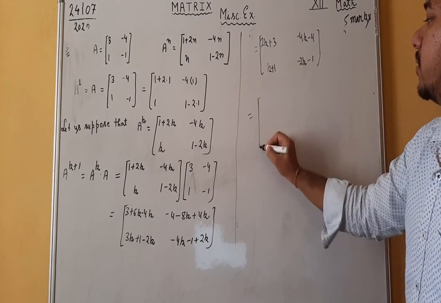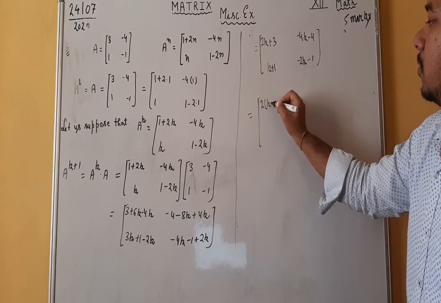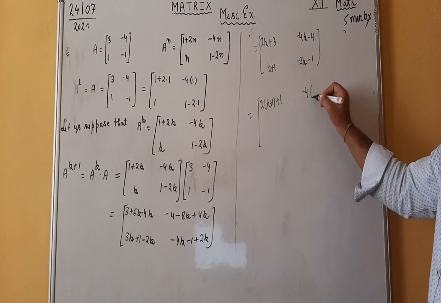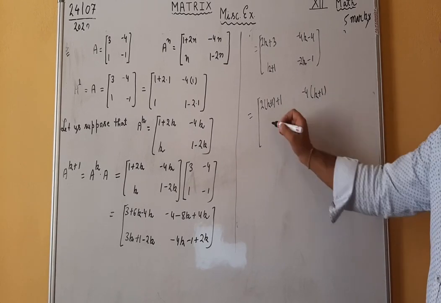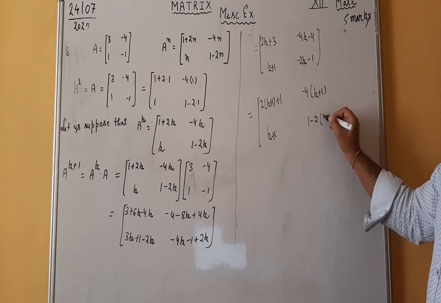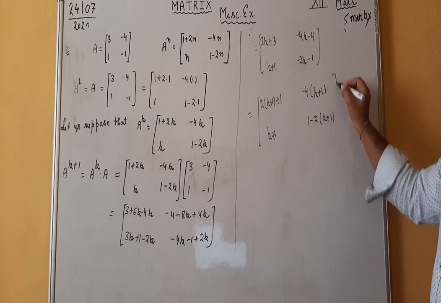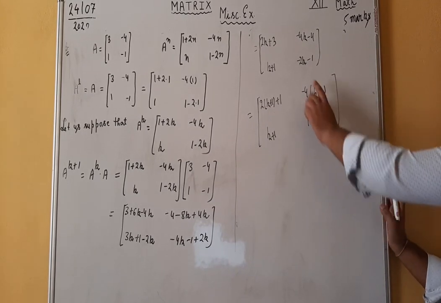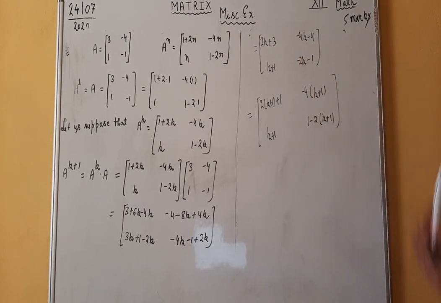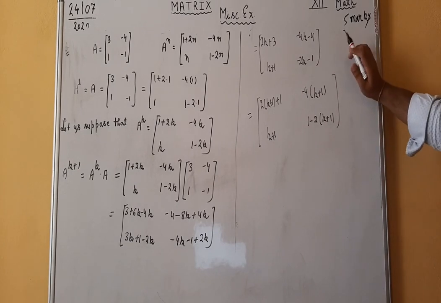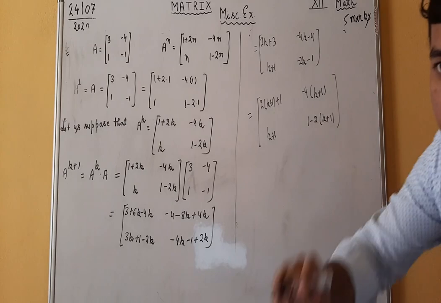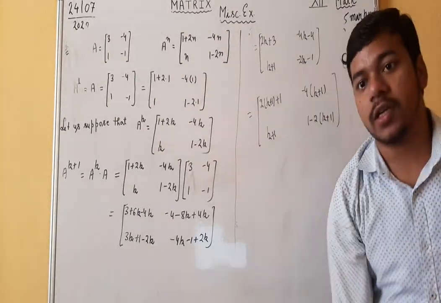It can be rewritten as 2 into (k plus 1) plus 1, minus 4 into (k plus 1), and this is k plus 1 and this is 1 minus 2 into (k plus 1). See, minus 2k as such and 1 minus 2 it is minus 1. So it can be rewritten as like this. Why I have written this in this form? Because today we will discuss the miscellaneous exercise on chapter 3.